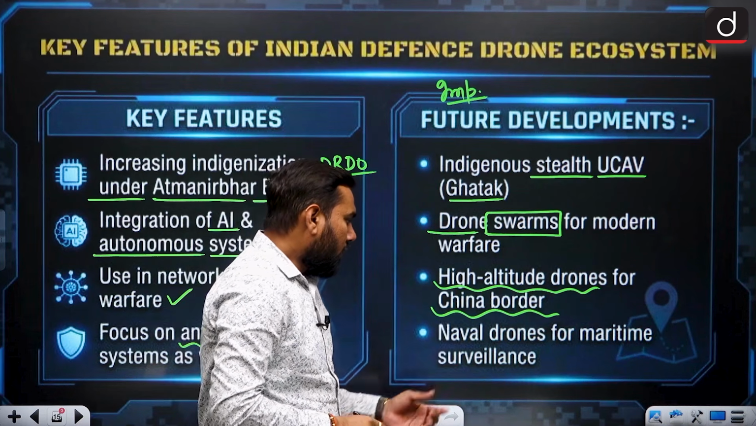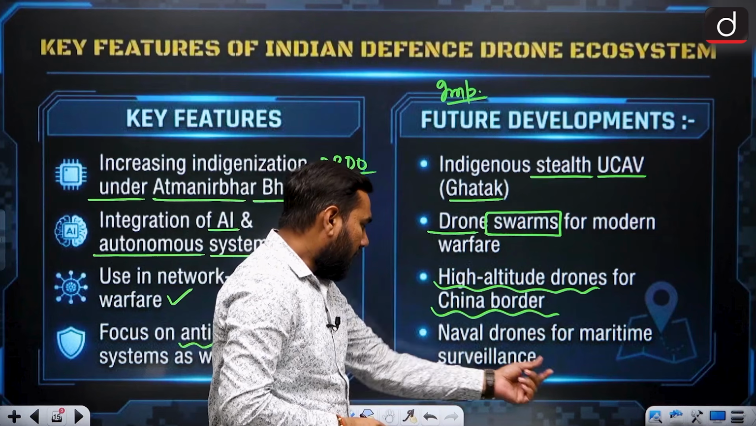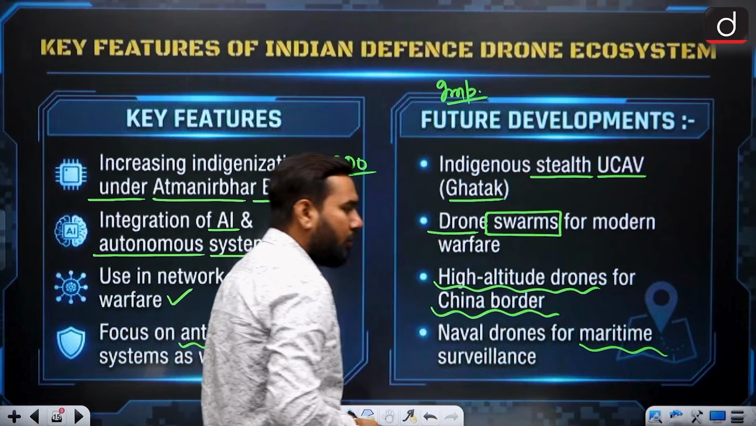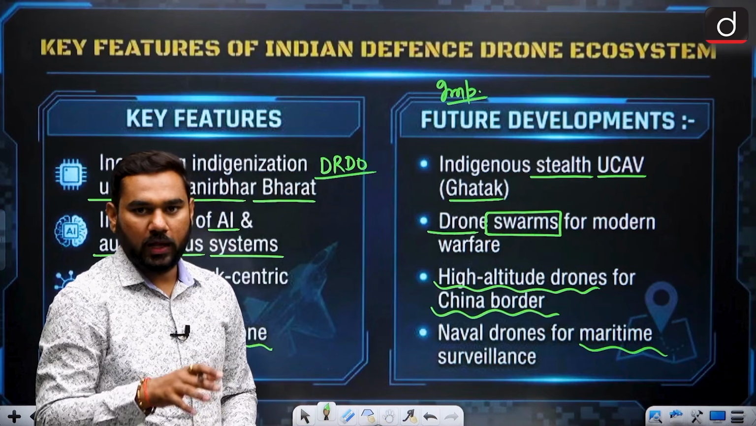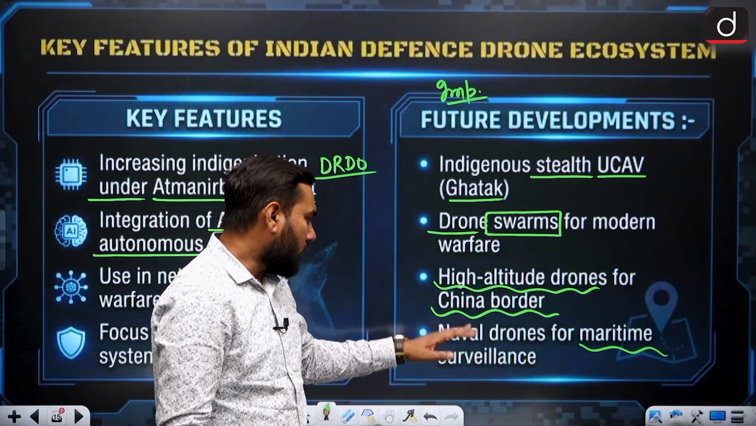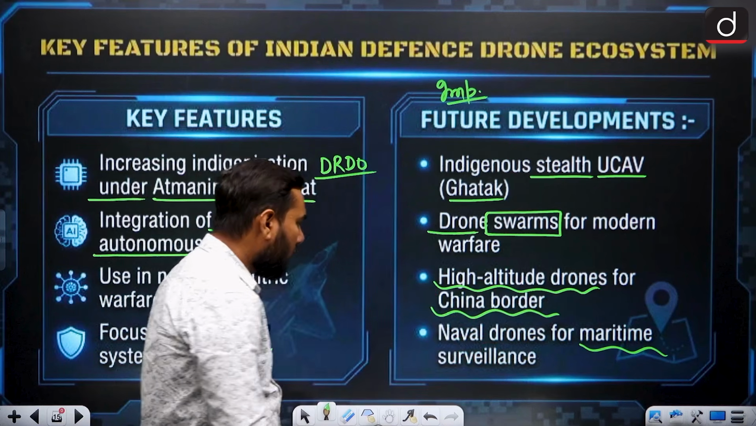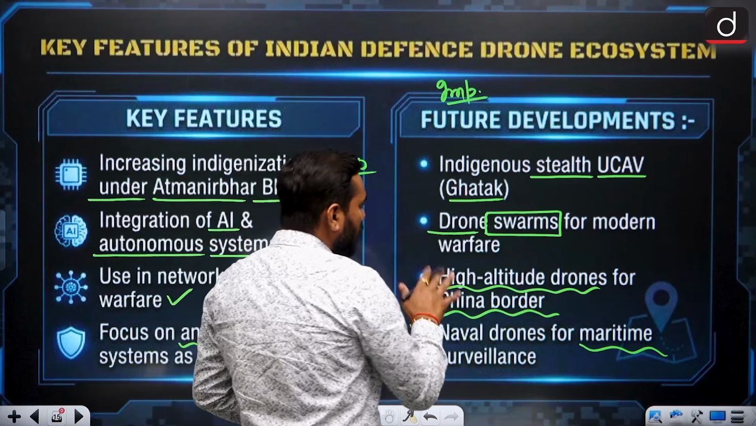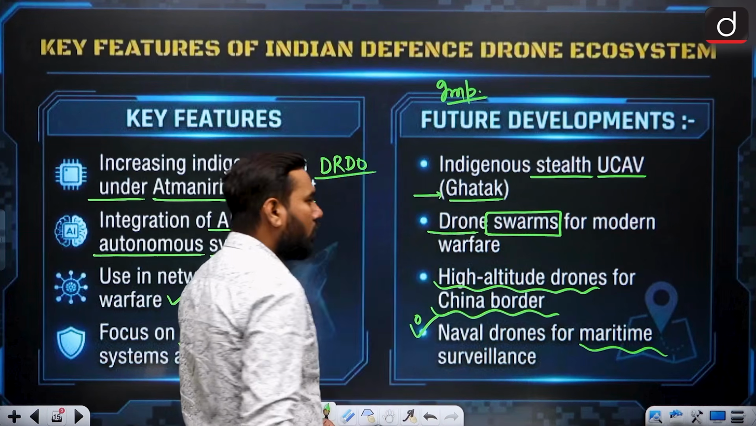Last one, naval drone for marine surveillance. So maritime surveillance means above the water that can fly. So this kind of drone development can be there. So a futuristic approach for development of your naval drone. So you know about it, and the most important, again I tell you, Ghatak.